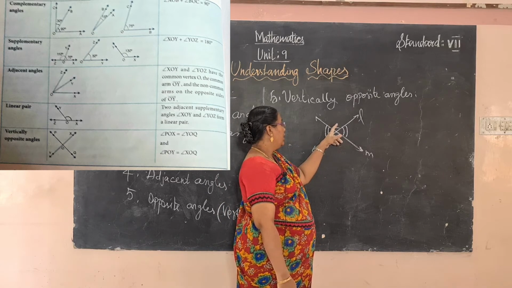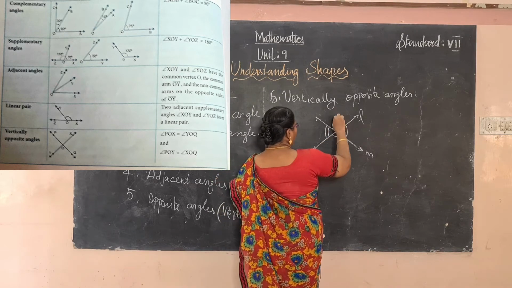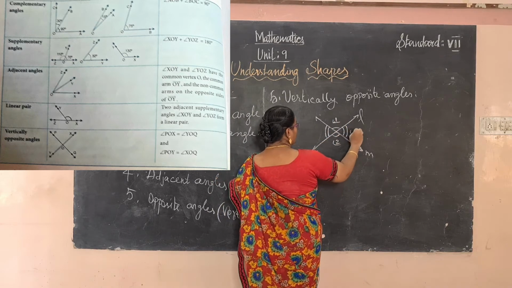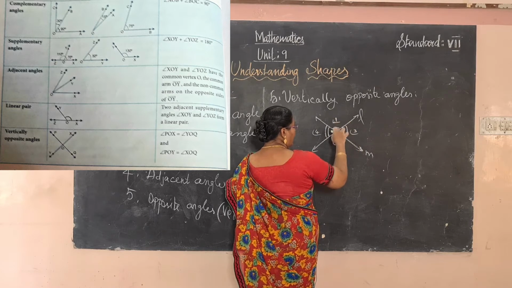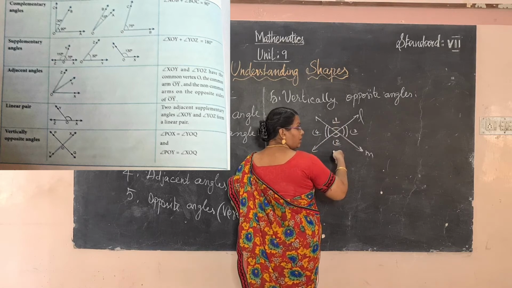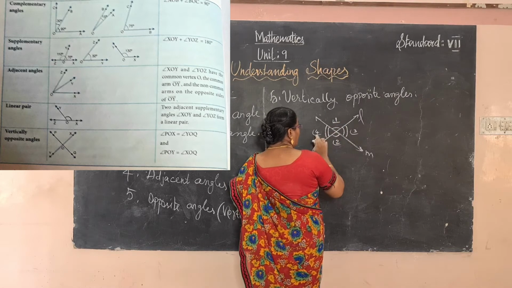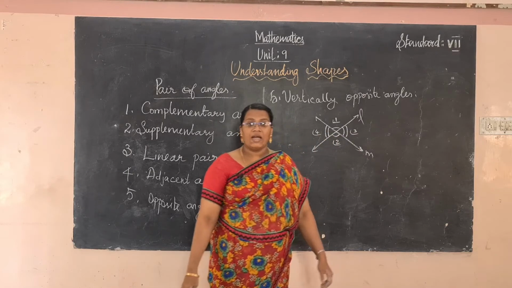Which angles are opposite here? Angle 1 and angle 2 are vertically opposite angles, and angle 3 and angle 4 are also vertically opposite angles.